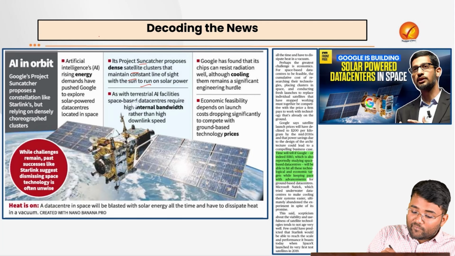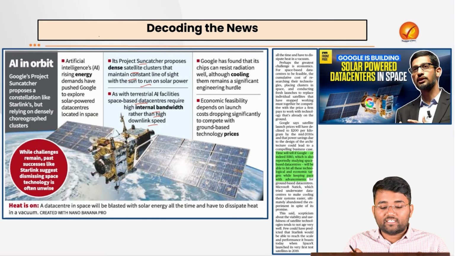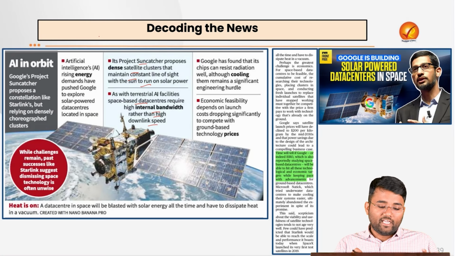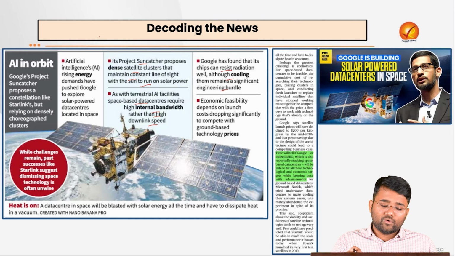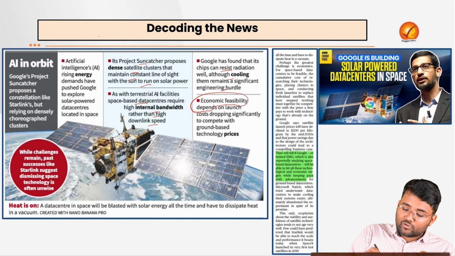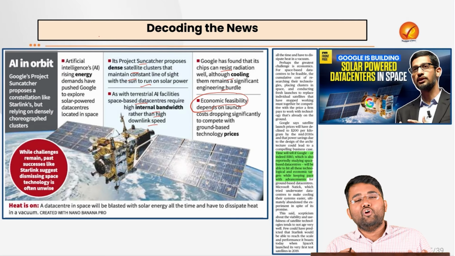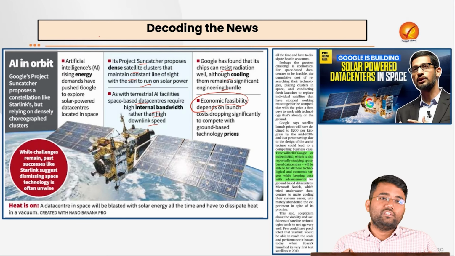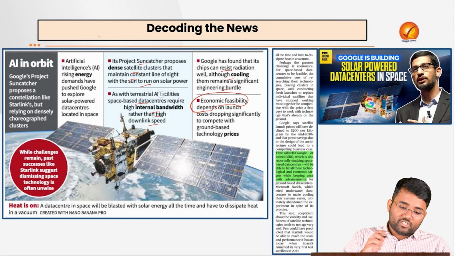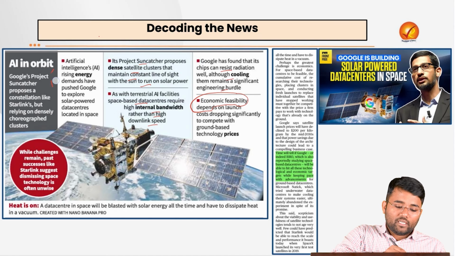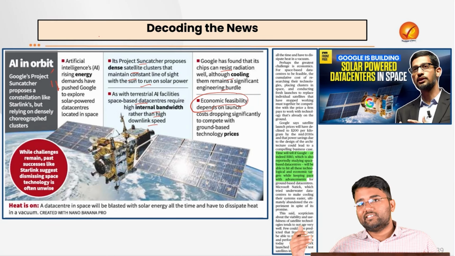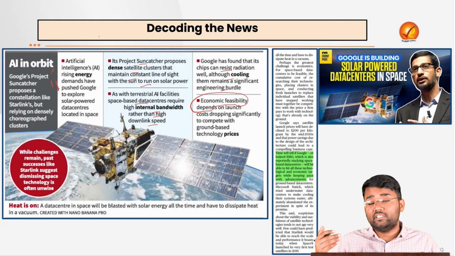Like terrestrial AI facilities, space-based data centers require high internal bandwidth rather than high downlink speed, so that the processing of data can improve. Google has found that its chips can resist radiation well, although cooling remains a significant engineering hurdle. Also, economic feasibility is one of the concerns that needs to be kept in mind for future progress related to this particular project. So with AI in orbit, probably we will be able to reduce the cost. We will also be able to reduce the overall electricity consumption, particularly fossil fuel based energy consumption.